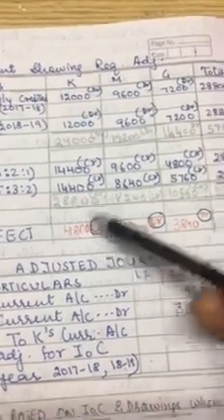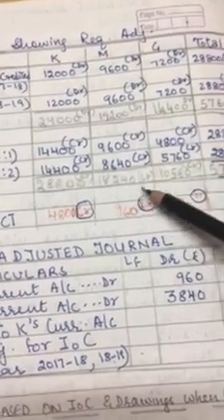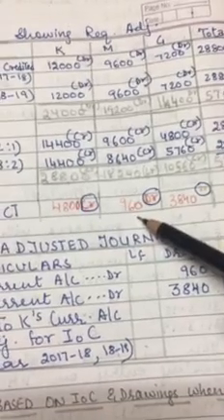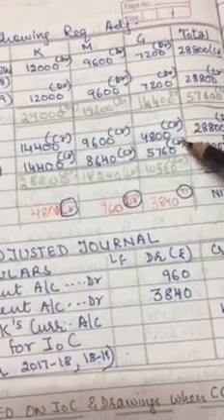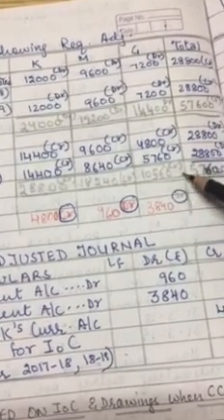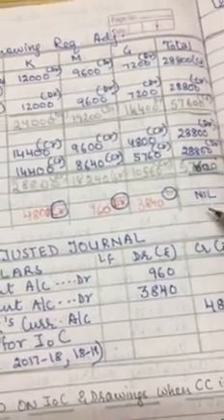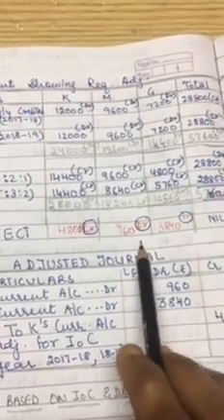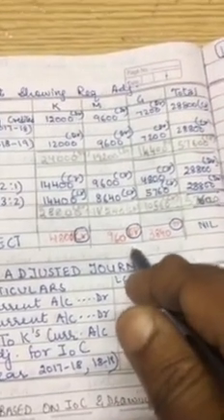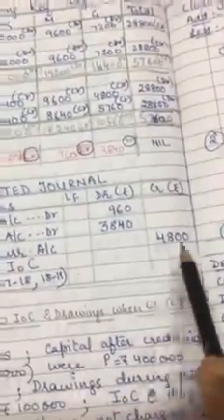The difference is 4,800. In this, debit is 19,200 and credit is 18,240. So debit is more. The difference is 960. Here, debit is 14,400 and credit is 10,560. So debit is more by 3,840. The firm will have no gain or loss. Now what will be the adjusting entry? Whichever accounts show a net debit will be debited. M and G will be debited 960 and 3,840, and K will be credited by 4,800.